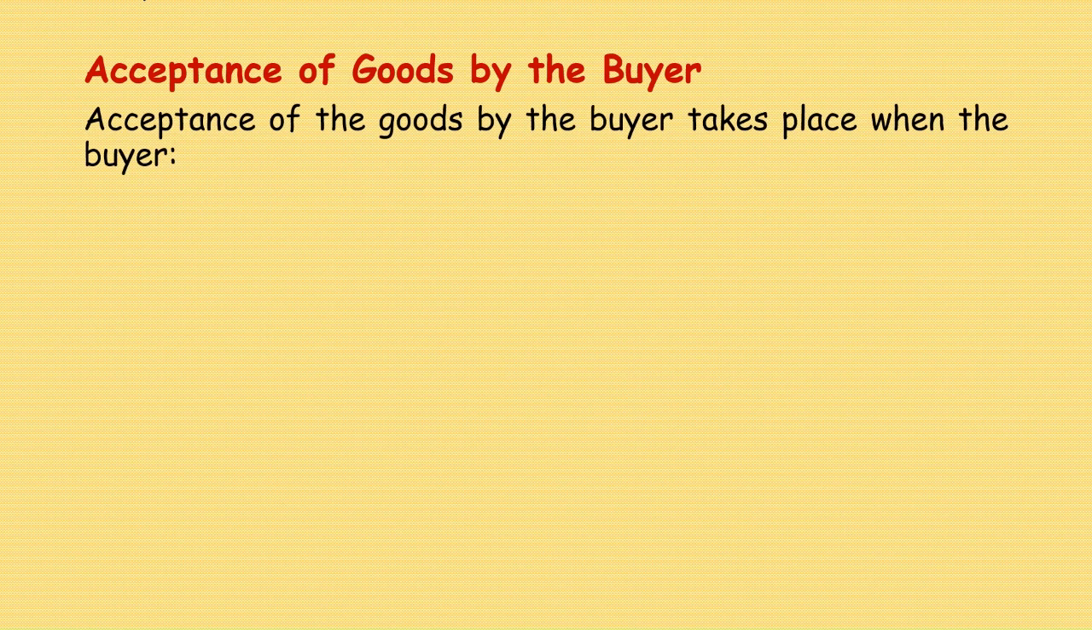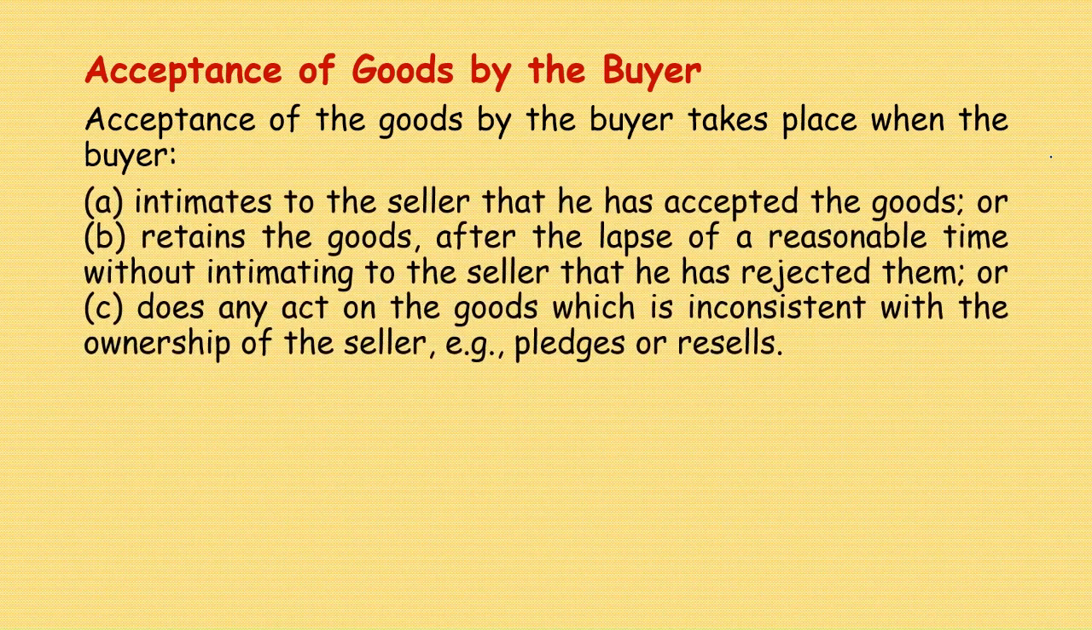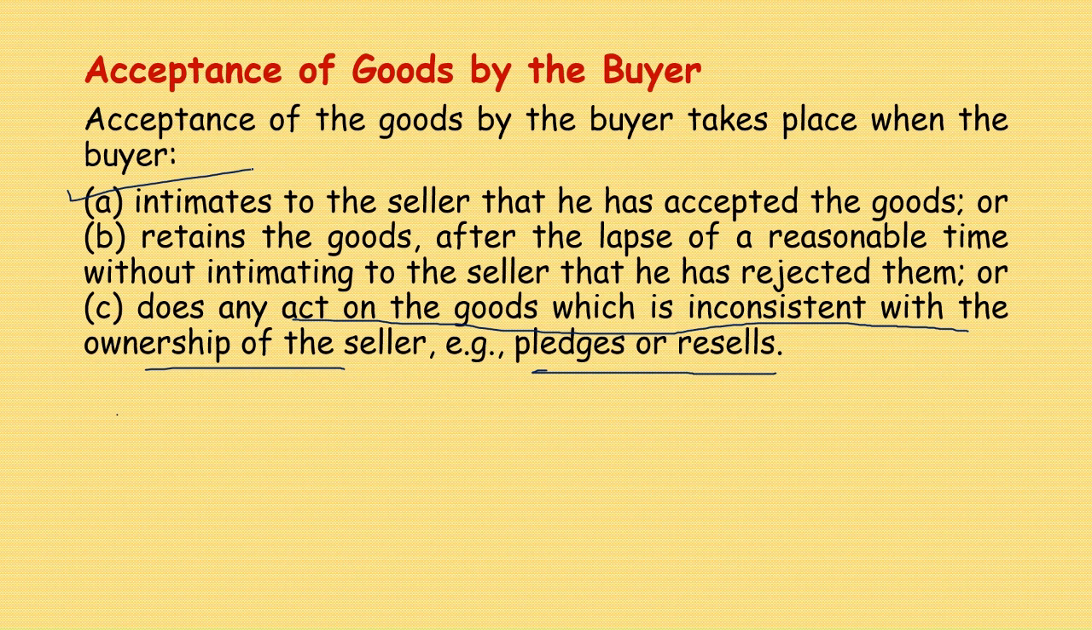Acceptance of goods by the buyer. Very important. Acceptance of the goods by the buyer takes place when the buyer intimates to the seller that he has accepted the goods, or retains the goods after the lapse of a reasonable time without intimating to the seller that he has rejected them, and does not act on the goods in a way inconsistent with the ownership of the seller, that is, pledges or resales. Intimate to the seller that he has accepted the goods.